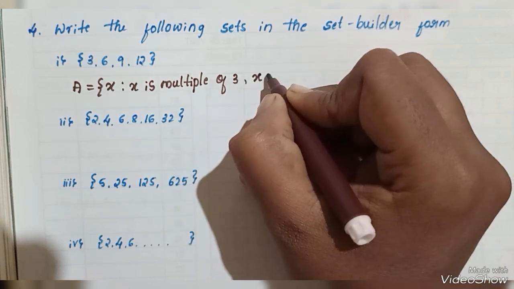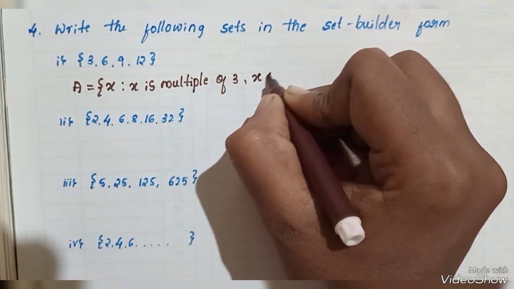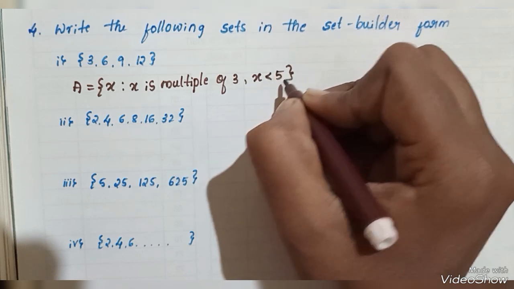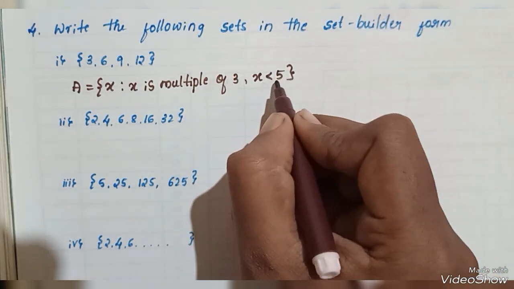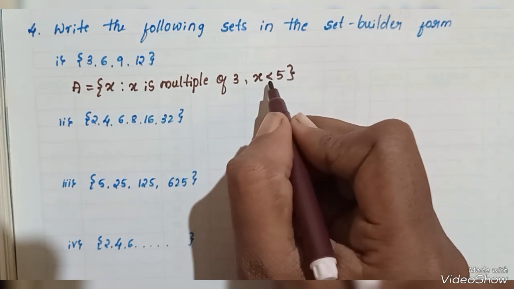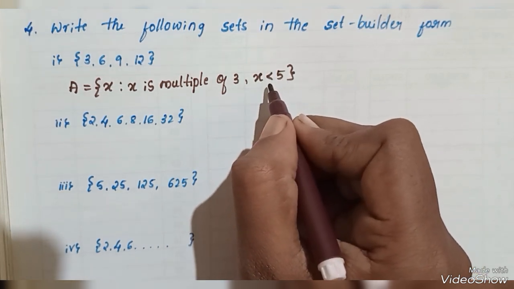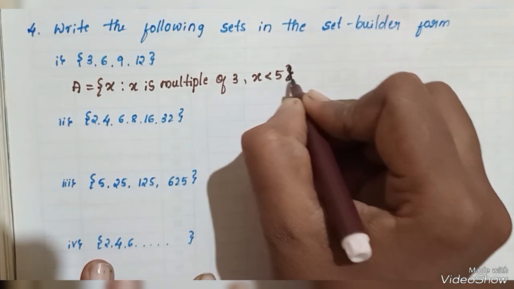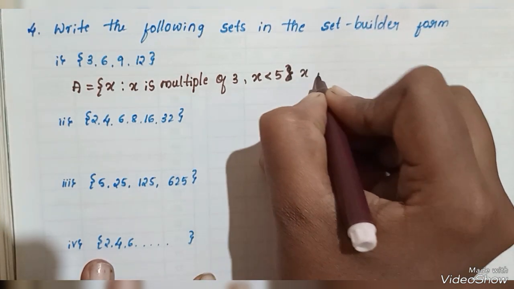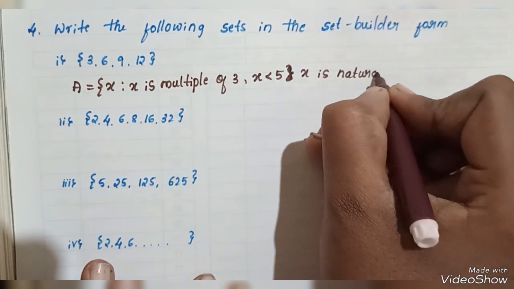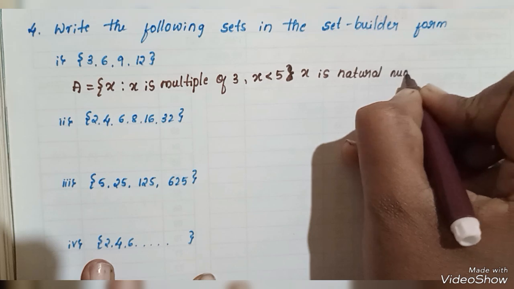Then x is less than 5. Here 5 is not included because 5 is not less than 5, which means there are 4 numbers. X is less than 5 and another condition, x is a natural number.